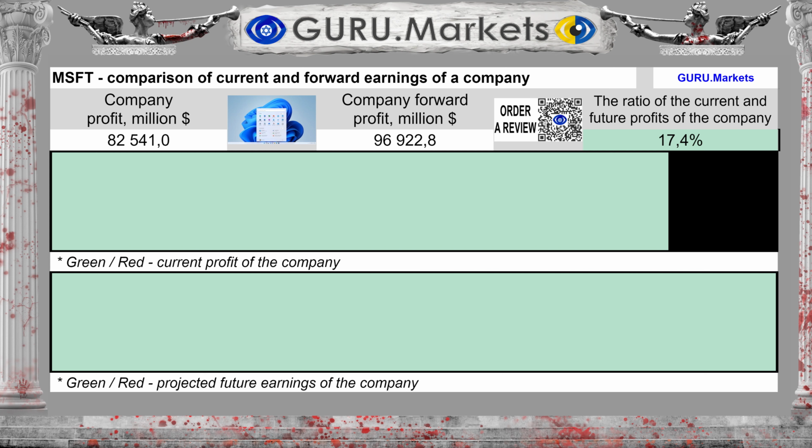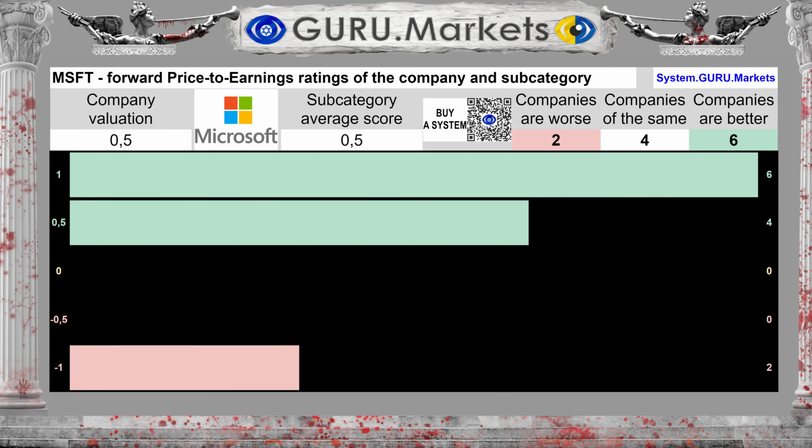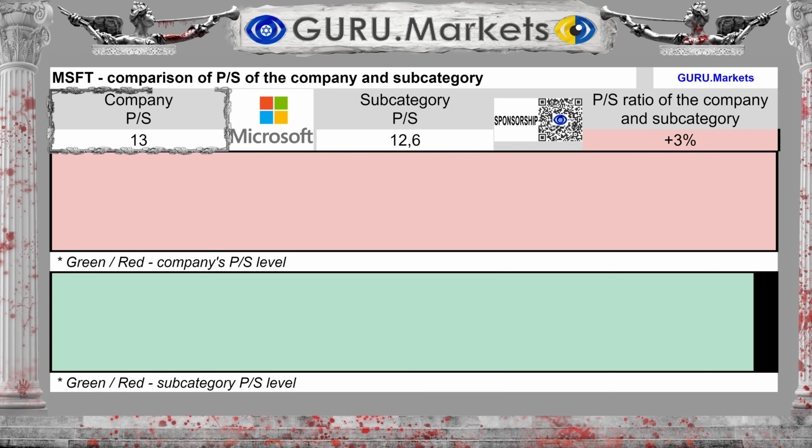Forward earnings for the coming 12 months are tentatively expected to be $96,923 million, which is 17.4% more than the current figure. Assessment of expected future profit indicators in comparison with companies in the subcategory: Good, 0.5 points. The company's value-to-revenue ratio is 13.